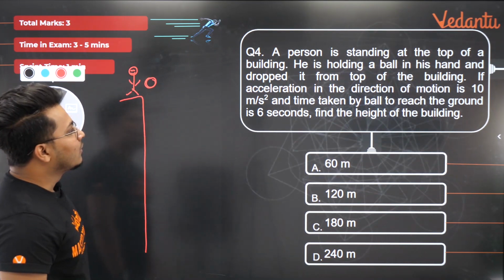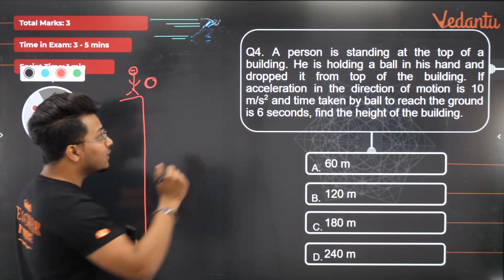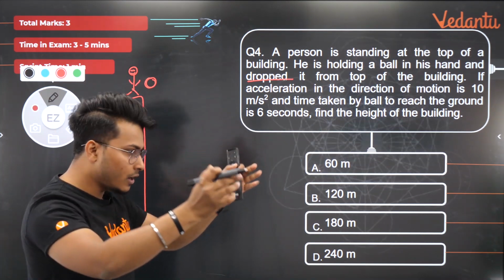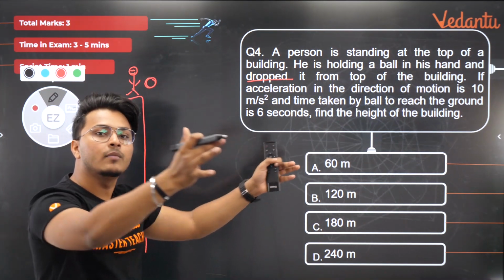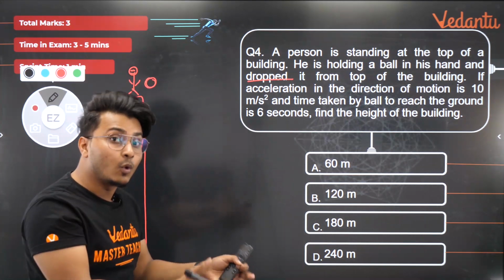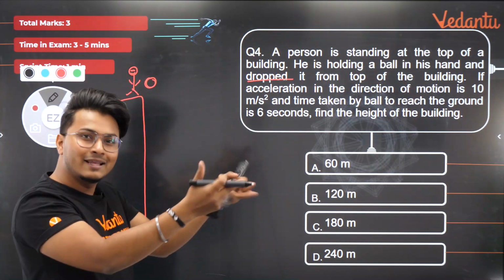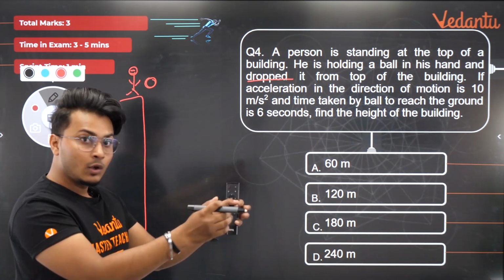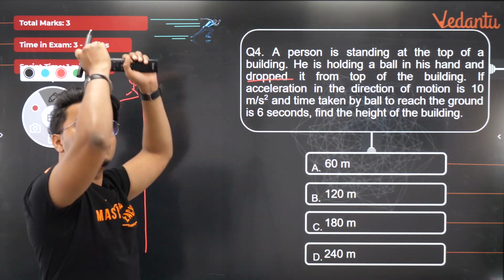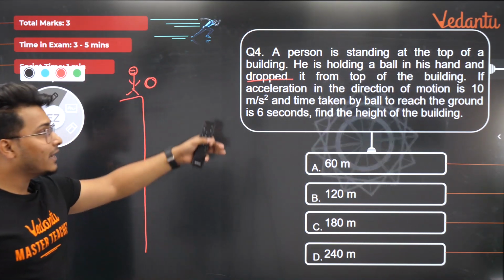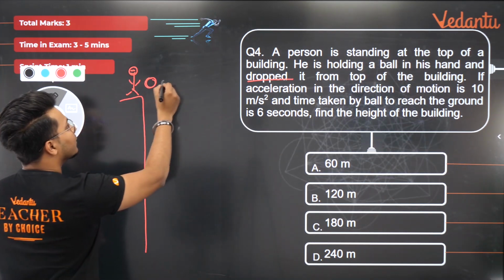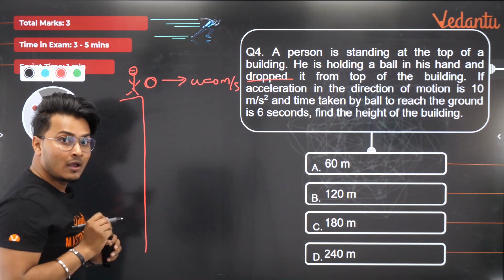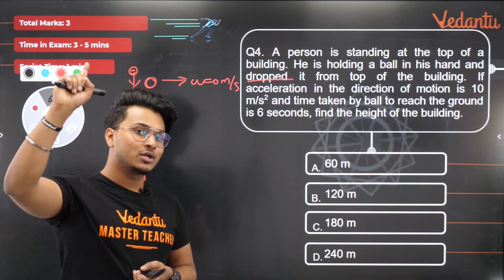ठीक है. And dropped it from the top of the building. Now notice the word dropped. He says dropped. It's not he throws. No. Dropped. There's a difference between dropping and throwing. What is the difference? When you drop, there is no initial velocity to the object. Right? Zero से कुछ velocity आई. When you throw, you are providing an initial velocity to the object. So that means here, without saying anything, we are very clear that the object's initial velocity u is equal to 0 because the object is dropped. And the throwing wala questions, you will be doing it in the gravitation chapter, not here.